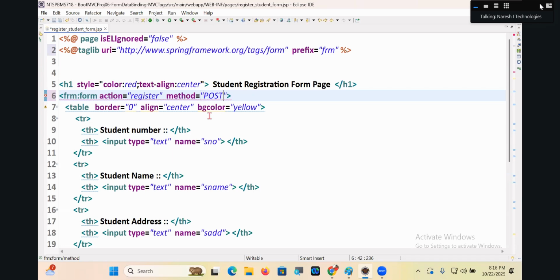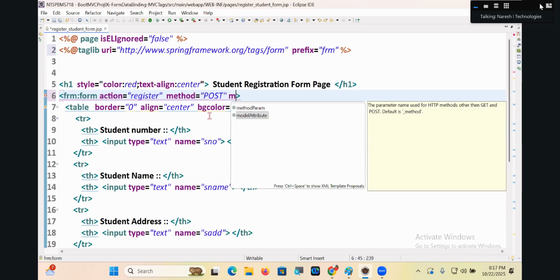Prefixes are not fixed, it is our choice, we only decide. If the prefix is also fixed, again there may be a clash. FRM is not a fixed prefix, guys. You can take anything. Okay. Action register, method is equal to post. Tell me.